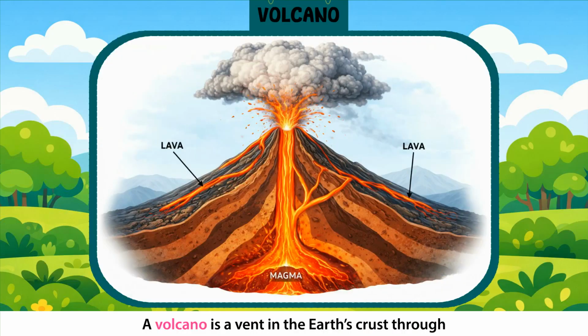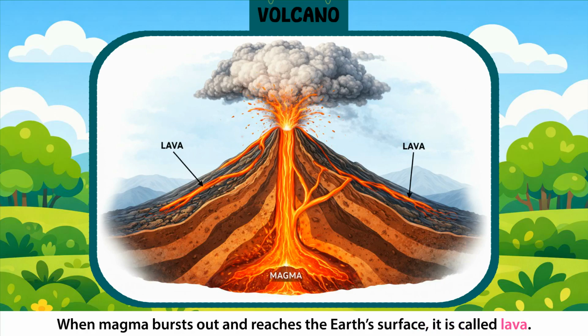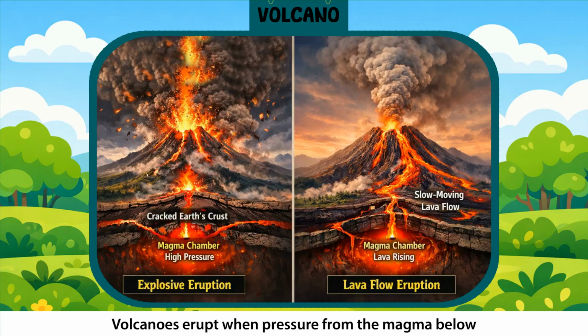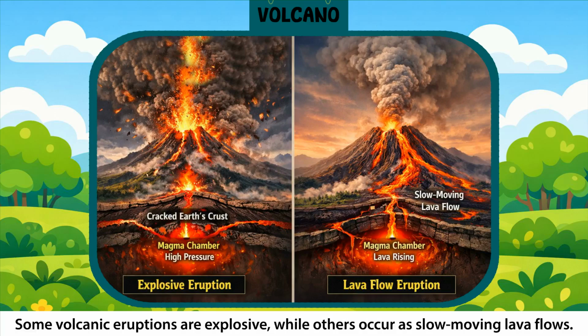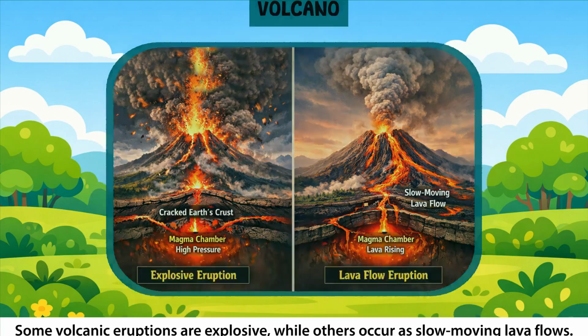A volcano is a vent in the Earth's crust through which molten rock, ash, and gases are expelled. Inside the Earth, there is molten rock called magma. When magma bursts out and reaches the Earth's surface, it is called lava. Volcanoes erupt when pressure from the magma below the Earth's surface becomes too high, causing the crust to crack. Some volcanic eruptions are explosive, while others occur as slow-moving lava flows.